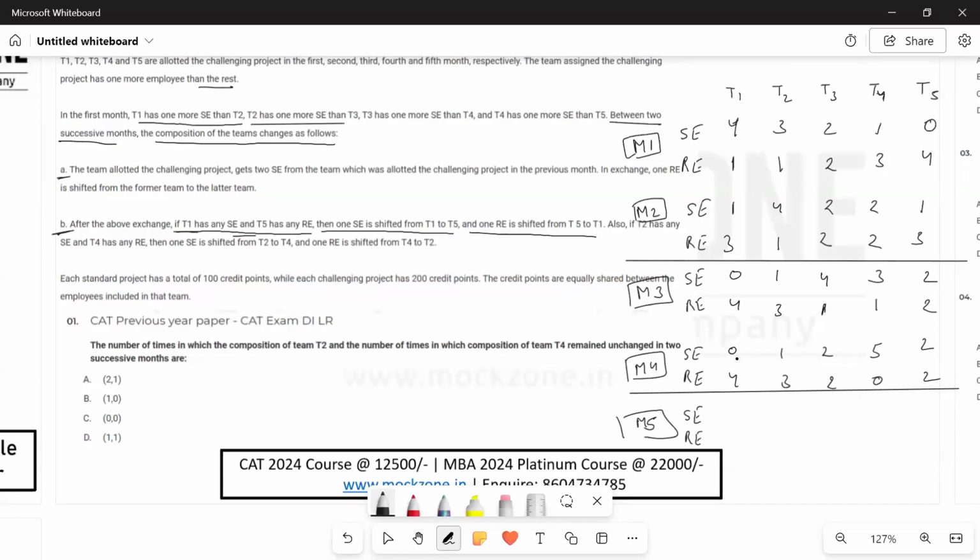Here we see that T1 does not have any SC. And similarly, if T2 has any SC and T4 has any RE, T4 के पास RE नहीं है देने के लिए. So this step number B would not take place here.